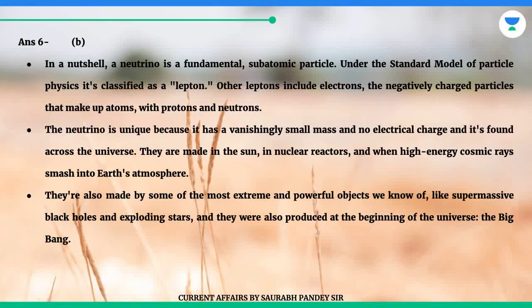They are also made by some of the most extreme and powerful objects we know of, like supermassive black holes and exploding stars, and they were also produced at the beginning of the universe, the Big Bang.